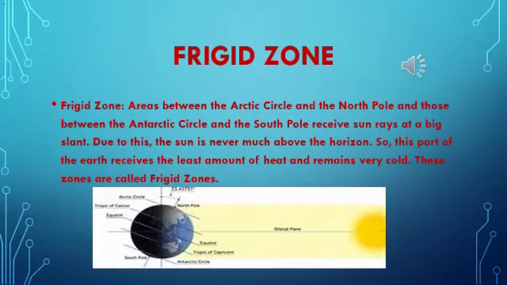The next is the frigid zone. Areas between the Arctic Circle and the North Pole and those between the Antarctic Circle and the South Pole receive sun rays at a big slant. Due to this, the sun is never much above the horizon. So, this part of the earth receives the least amount of heat and remains very cold. These zones are called frigid zones.